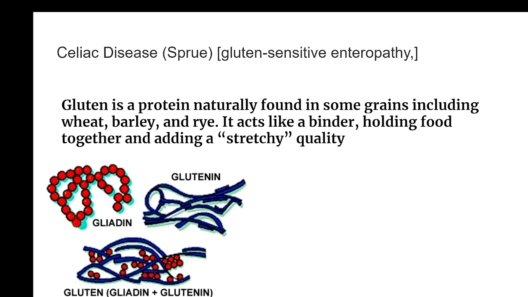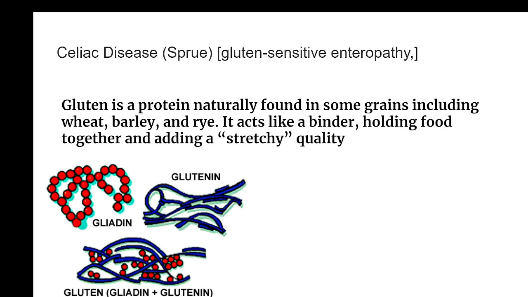Now, another disease which has a very similar clinical resemblance is celiac disease. Celiac disease resembles tropical sprue exactly, but the only difference is it may not have that kind of geographical distribution, and the cause is not an infective pathology.